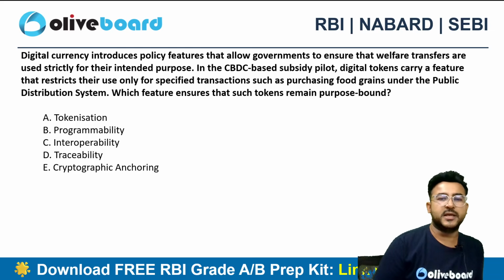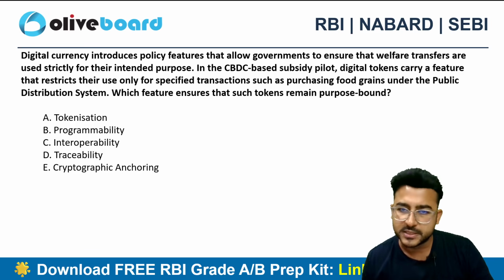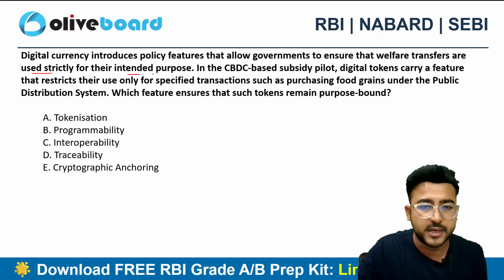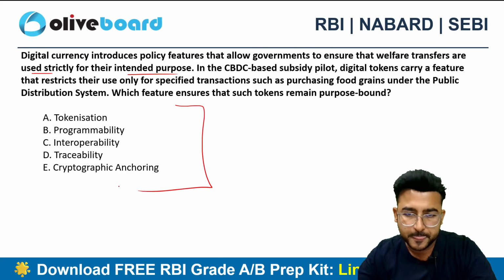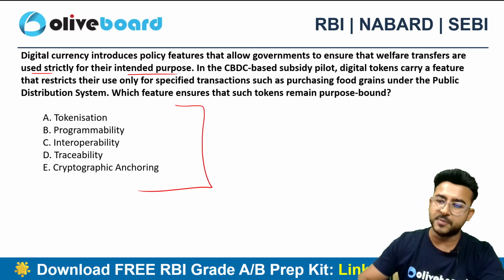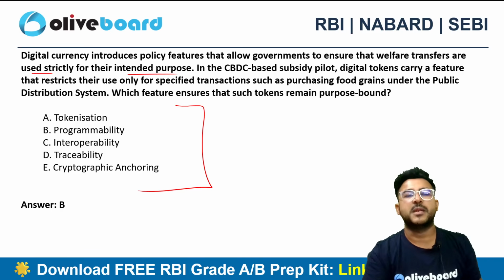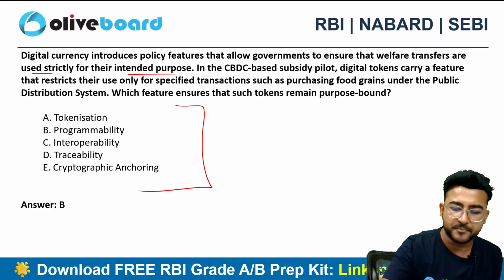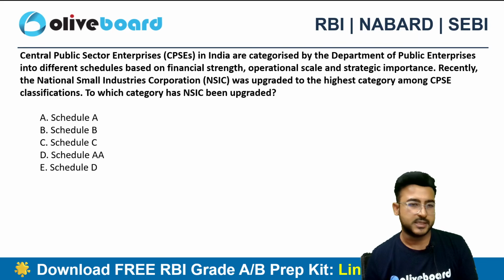Next one, which feature ensures that tokens remain purpose bound? The digital currency introduces policy features that allow the government to ensure welfare transfers are used strictly for the intended purpose. That means there is no misutilization of funds. So which feature of CBDC is ensuring this particular objective? The name of the feature here will be option B, programmability. Okay, because we can program it and you can only use it for the stated purpose in the program. That's the power of the blockchain technology, the distributed technology, which is behind the CBDC, right?